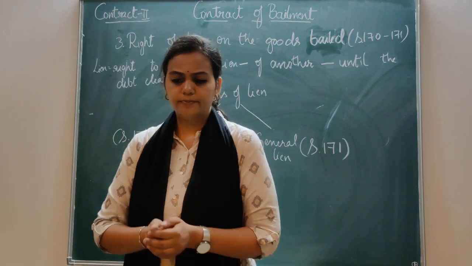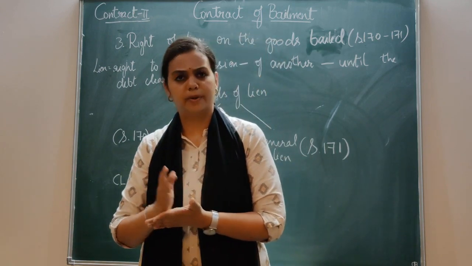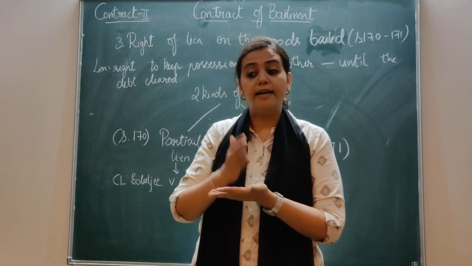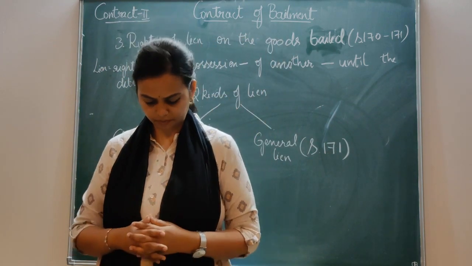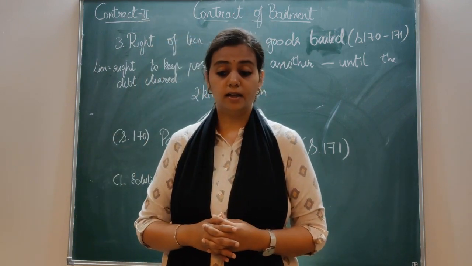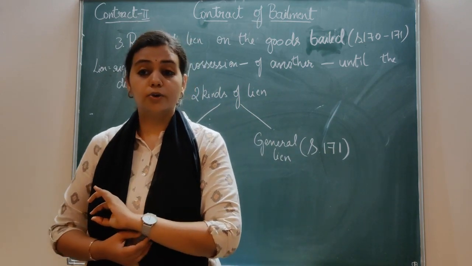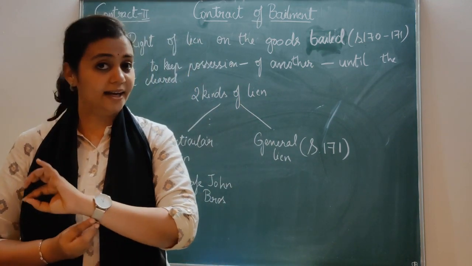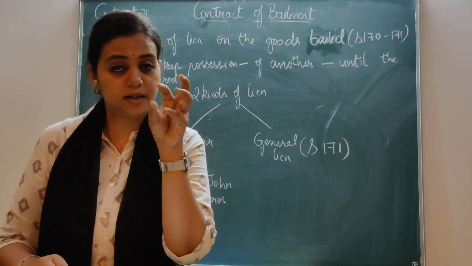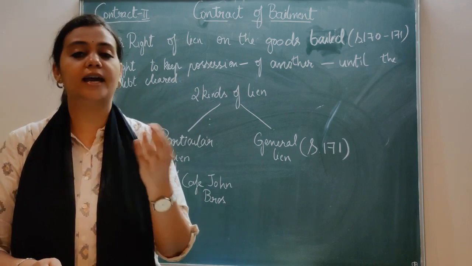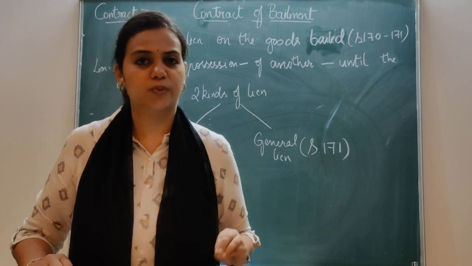It says that where the bailee, in accordance with the purpose of bailment, has rendered any service involving his labor or skill in respect of goods bailed, then he has got a right to receive due remuneration, and if he is not receiving the due remuneration, he can take that particular good into his custody. He can have it in his possession. Got it? That is what your section 170 says.